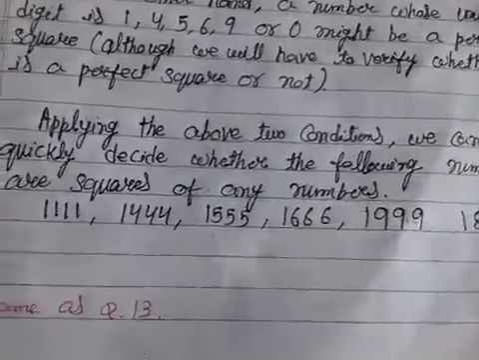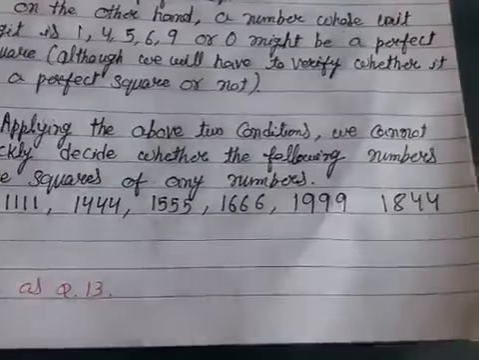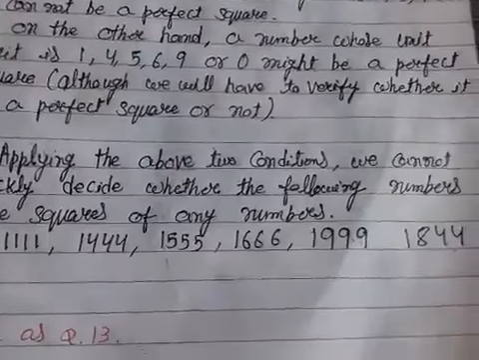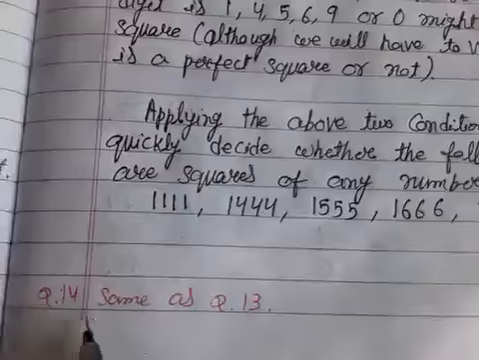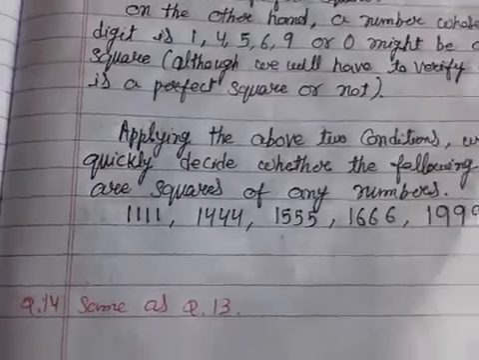For a perfect square we have to verify it by the prime factorization method. Those that get paired are perfect squares, and those that are not paired are not perfect squares. Question number 14 is the same as question number 13, so you do it yourself.